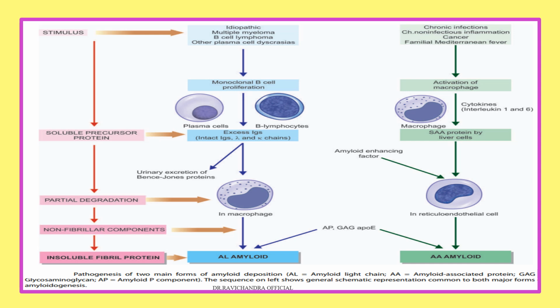Primary: third alphabet will be I. So immunoglobulin light chains are involved. The main pathogenesis is immunoglobulin light chains, AL protein. Okay. Secondary amyloidosis: third alphabet will be C. Remember, chronic infections, cytokines activated. Okay. Clear?